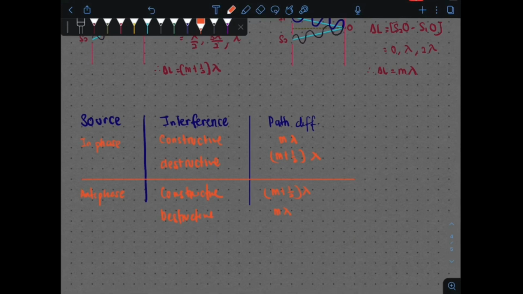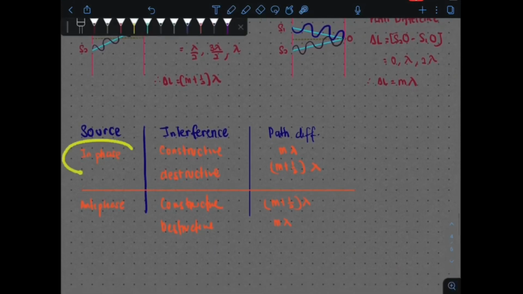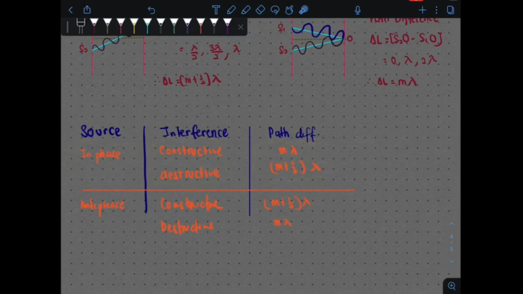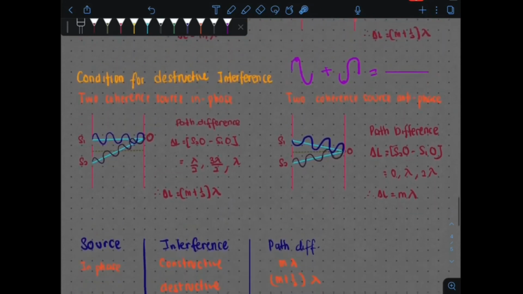So mereka terbalik. So tak payahlah hafal banyak-banyak, hafal satu je. Untuk in phase, hafal in phase dekat sini. Constructive m lambda, destructive m plus half lambda. Kalau dia antiphase, dia terbalik sahaja. Constructive jadi m plus half, destructive jadi m lambda. Alright.